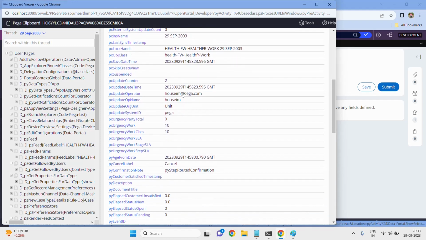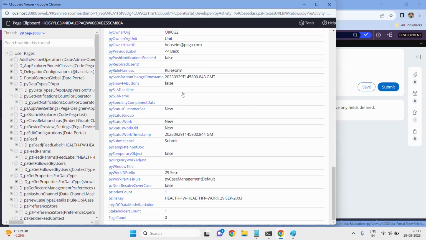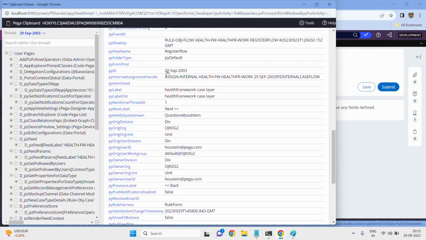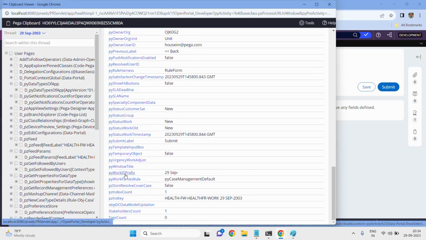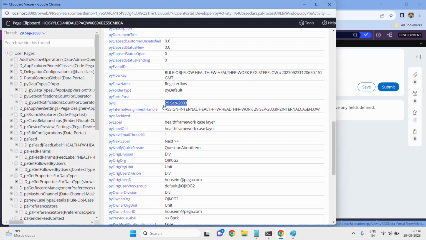In the previous video I explained the case ID. The case ID is stored in a place called pyWorkIDPrefix. So here you can find pyWorkIDPrefix is responsible for storing the case ID prefix. pyWorkID is an OTP property, responsible for holding this 29 September. One more property, pyID, is also an OTP property. This stores the entire case ID, whereas pyWorkIDPrefix stores the 29 September part. It does not include any record, but pyID includes the record also. That is the important point.